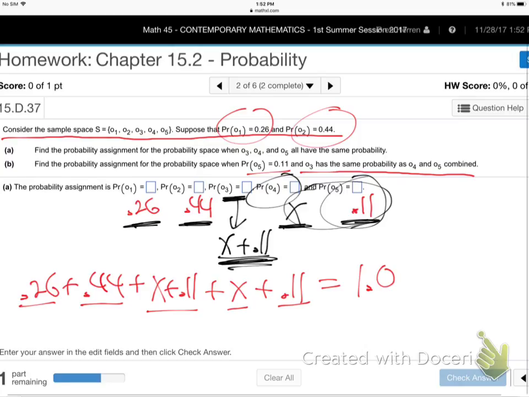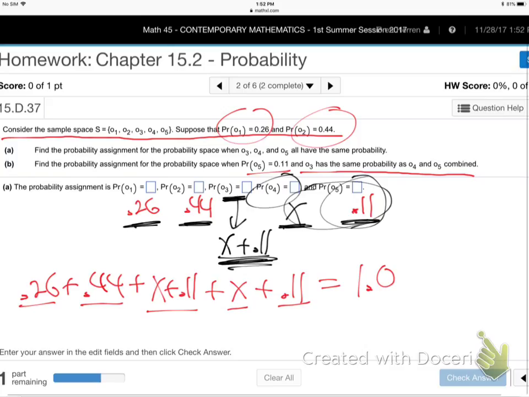Question, Janelle: for the O5 equals 0.11 and O3, is that saying O5 and O3 are 0.11? Or is O3 X? Oh okay, yeah, that's why I'm underlining it. So O3 is these together. O4 is just X, and O5 is just 0.11, but O3 is them together.